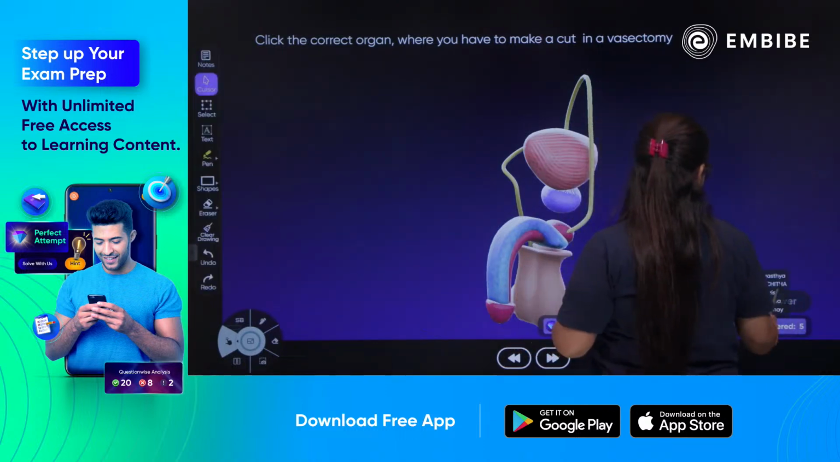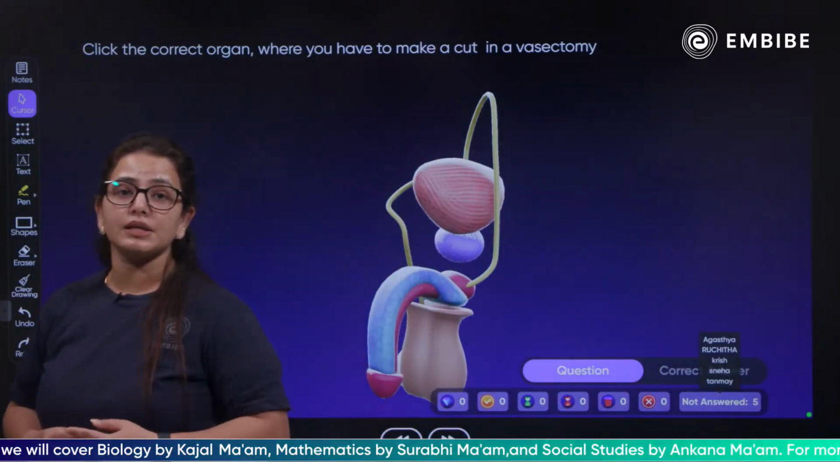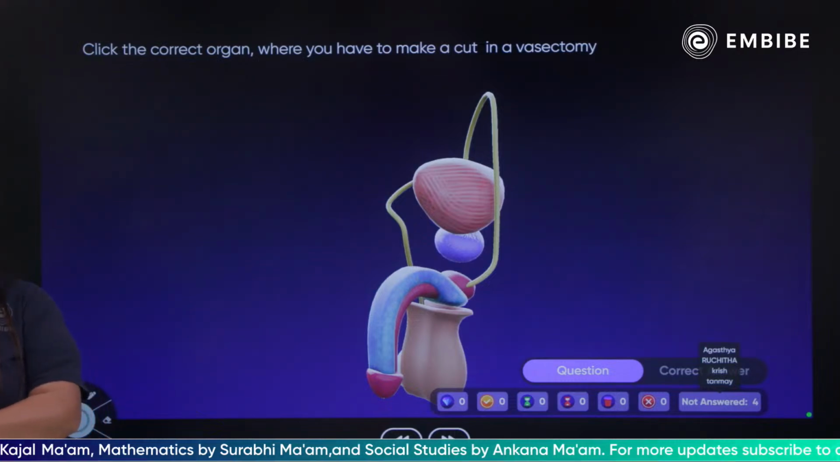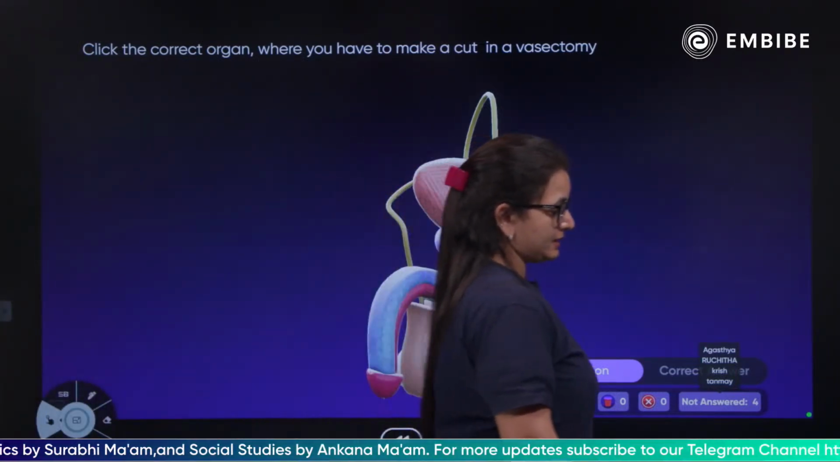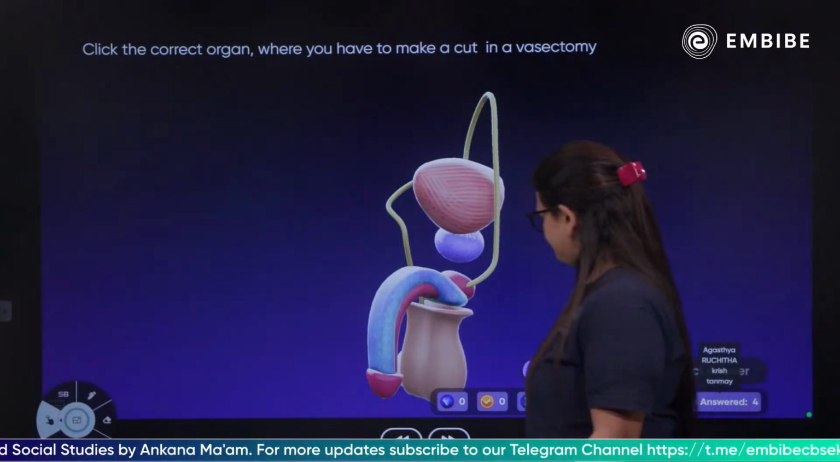According to you, which particular part of the male reproductive system would be cut during the vasectomy? Yes, which part of the male reproductive system would be cut so that the vasectomy could take place? Yes, quickly. Come on, answer this.